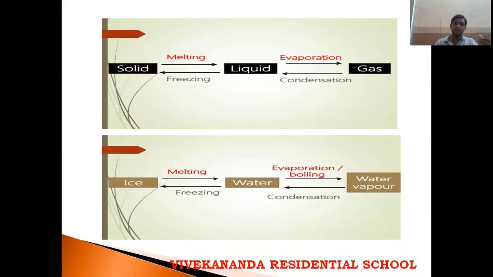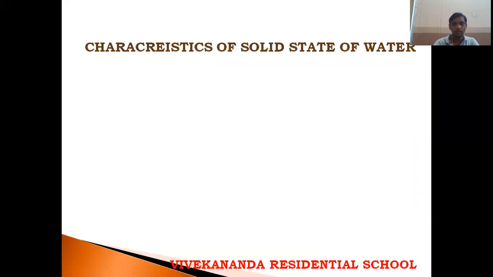And if water is cooled again, then it changes to ice. That is called freezing, and the freezing point of water is 0 degrees Celsius. So here water exists in three states. Those three states are solids, liquids, and gases. In the solids, we are going to study the characteristics of solids.